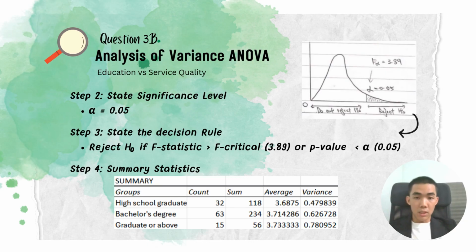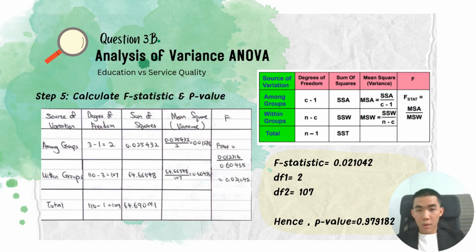Step 3, we'll be rejecting the H0 if the F value is greater than 3.89 or the P value is less than 0.05. And for step 4, we will be using the Excel formula to calculate all the values such as the average, the variance, sum and count. And now for step 5, we will be calculating the F value and also the P value.